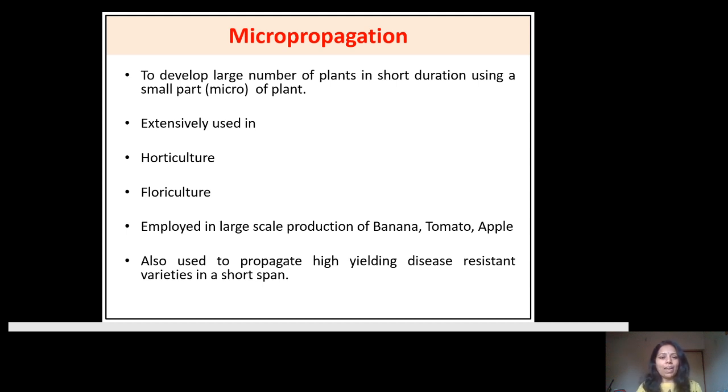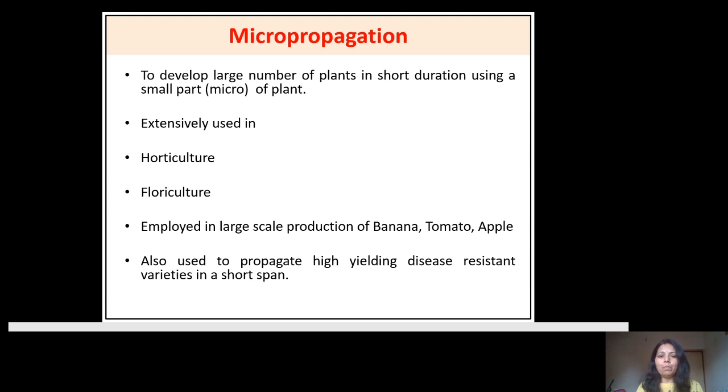Now we will see why there is a need for micropropagation. Basically, in the conventional methods of propagation, there are two methods: vegetative propagation of the plant, and propagation by using seeds, where sexual cells take part in the process of propagation. Now, micropropagation is an example of the process of vegetative propagation of the plant.